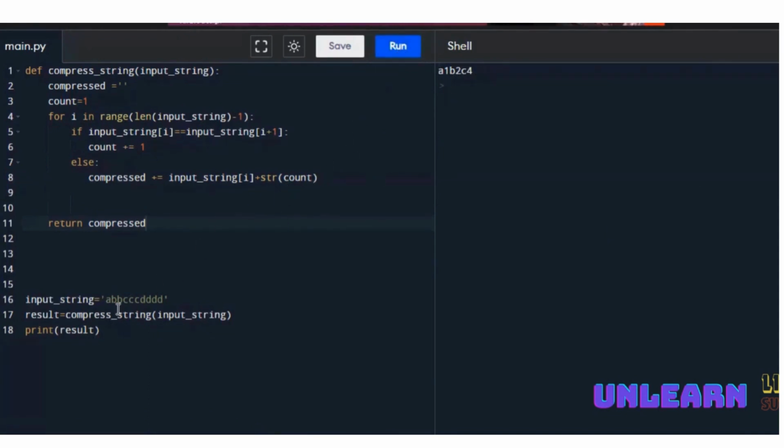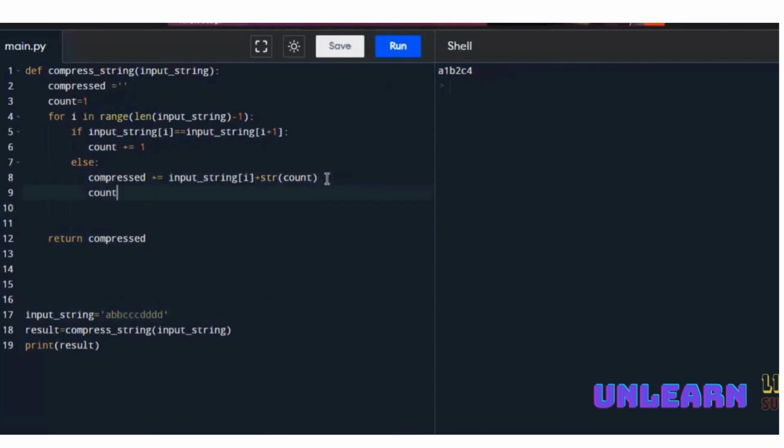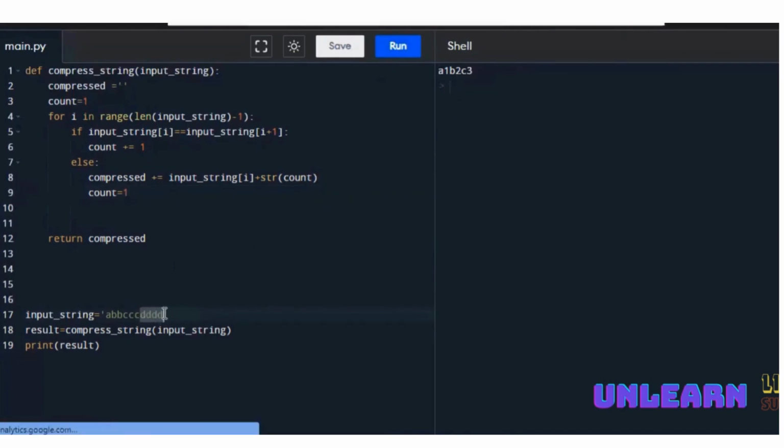C is 4, right? Actually it should be 3, but it is showing 4. So what happens now? Here we need to set the count equal to 1. For each character sequence, we have to set the count to 1 when it starts with the first character itself. Now if you run, A1, B2, C3. One more thing is missing: the D part is missing.